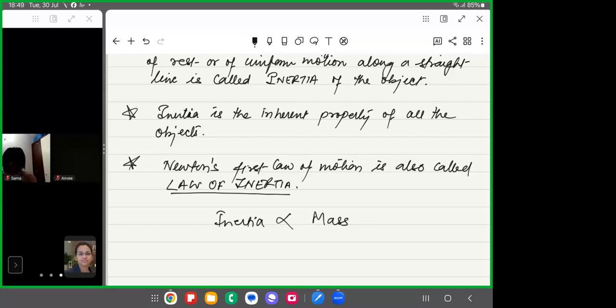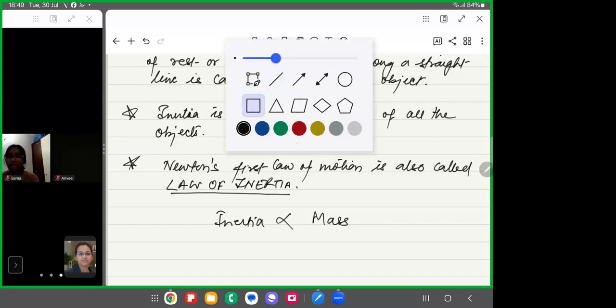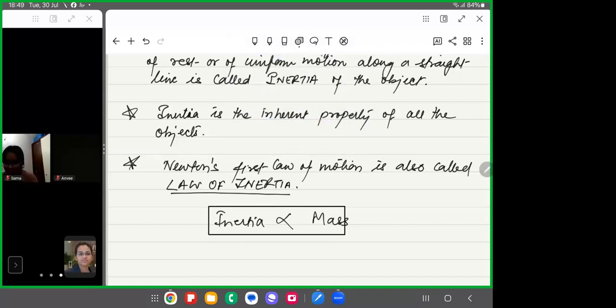So if mass is increased, inertia will also increase. If mass is less, inertia will be less. So a heavy object will have more inertia than a lighter one. Is that clear? Why? Because inertia is directly proportional to the mass of the body. Inertia of a body is directly proportional to the mass of the body.